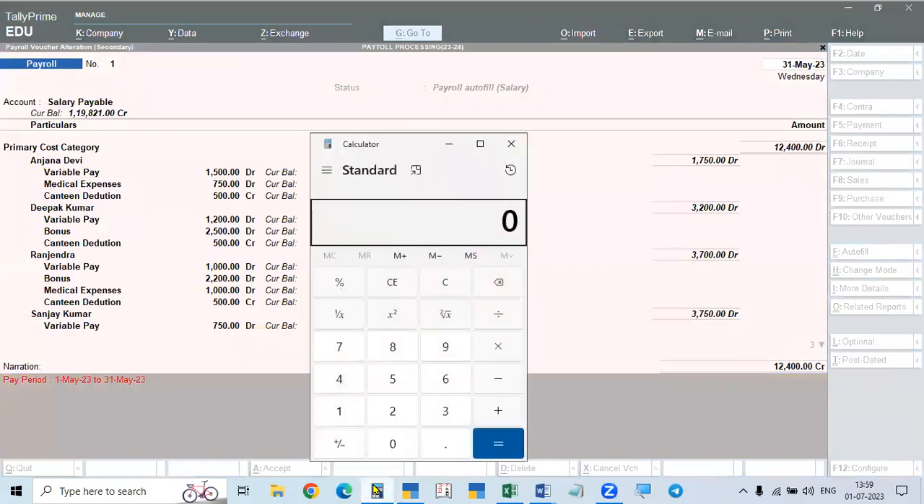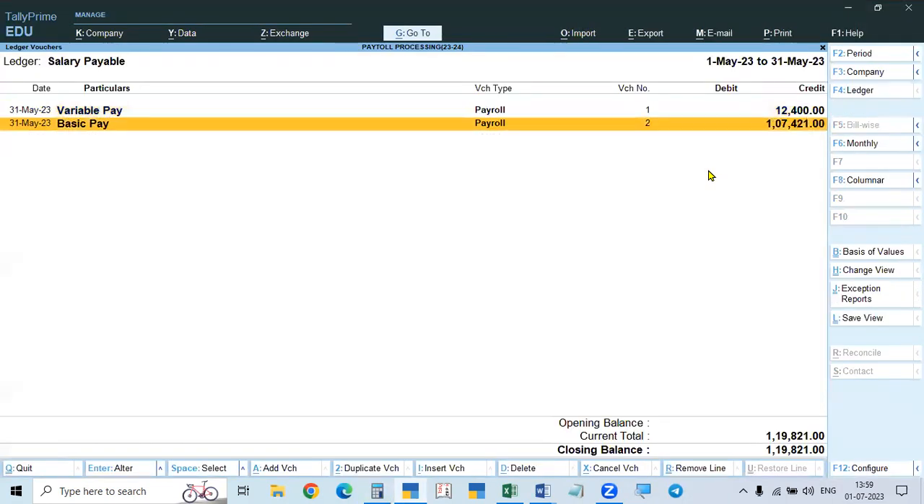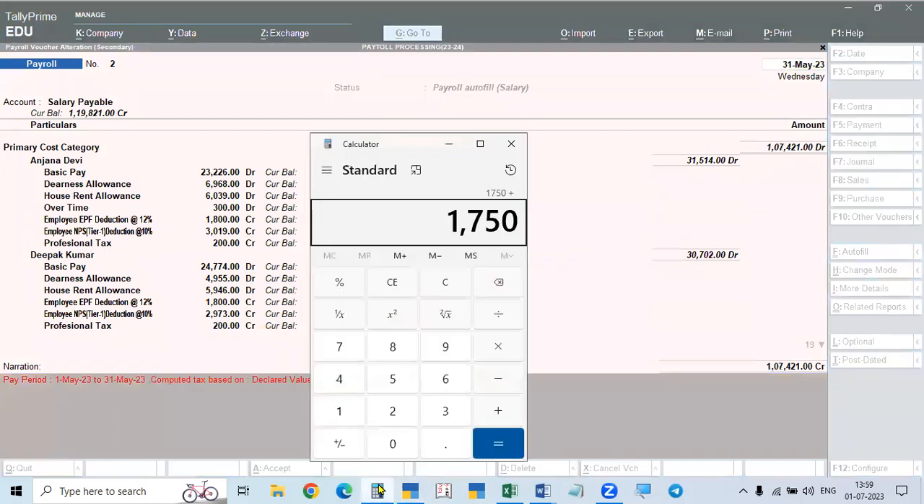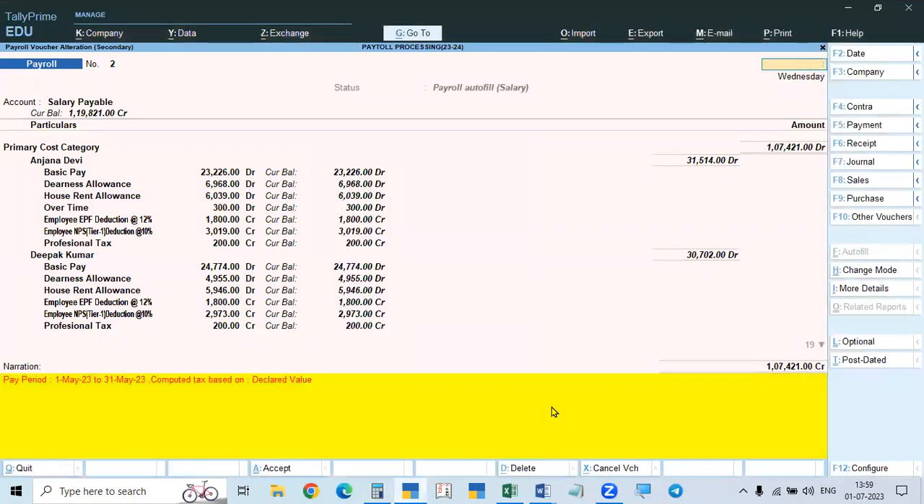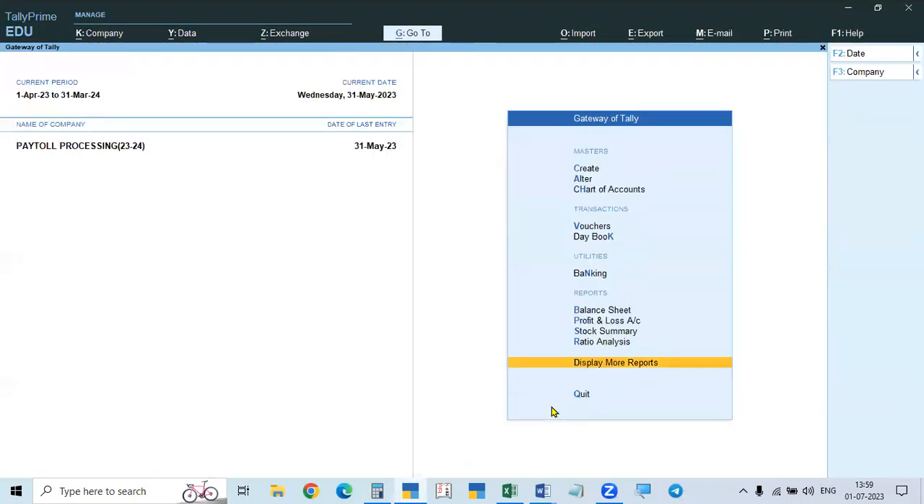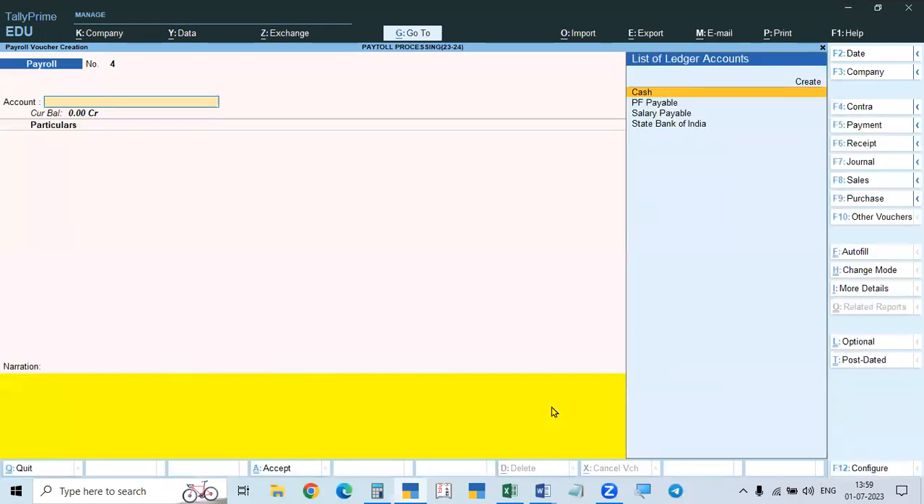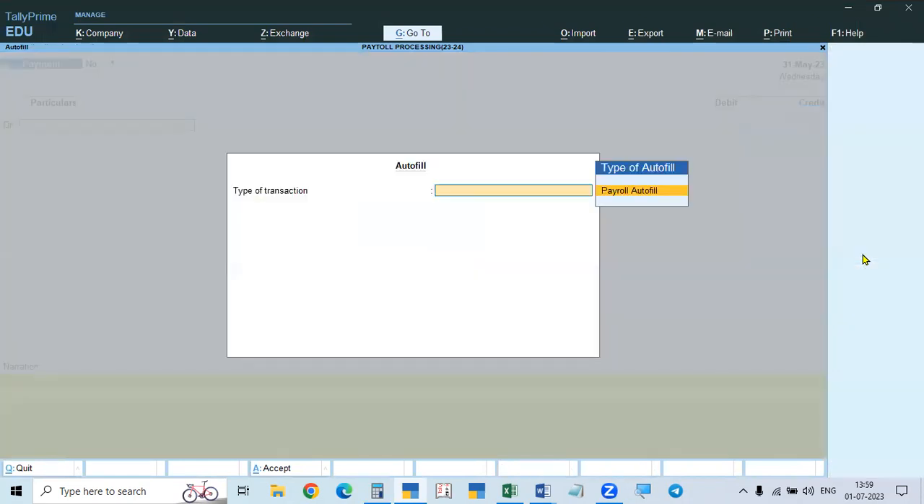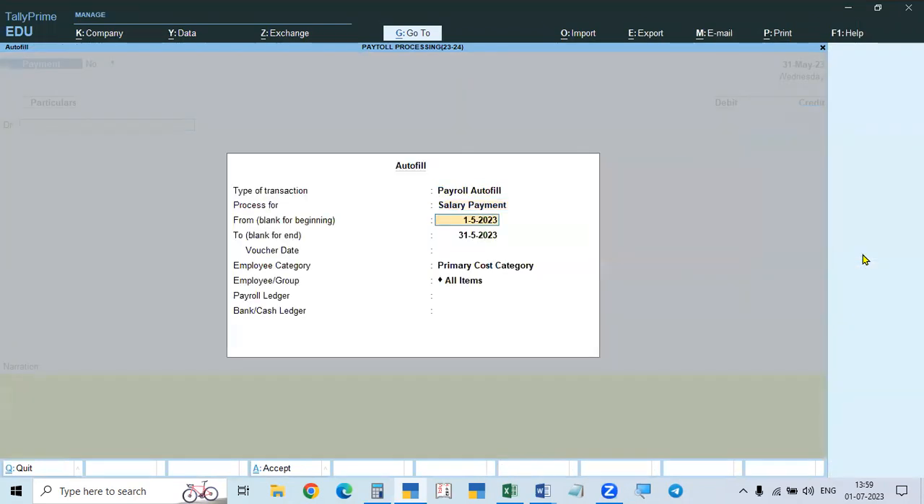What is this? This is the user defined. What is the amount of Anjana Devi user defined? 1,750. Okay, 1,750. And then in this case, what is the amount? 31,514. So the total amount is 30,264. If you process the salary, see, voucher, payment, autofill, salary payment,